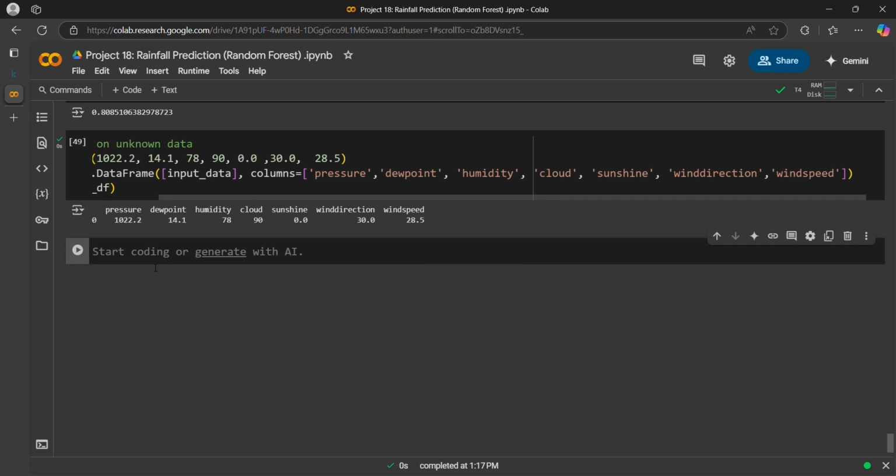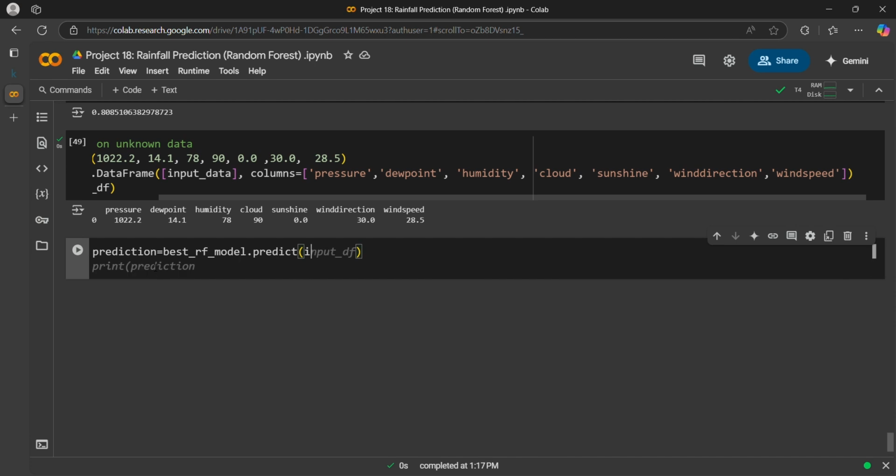Now we will do prediction. Prediction is equal to best random forest model dot predict, input data frame.